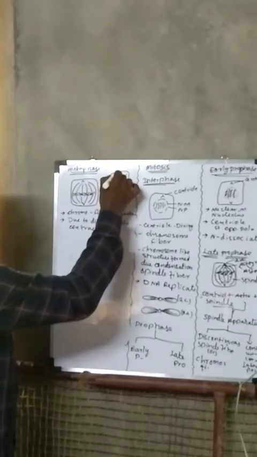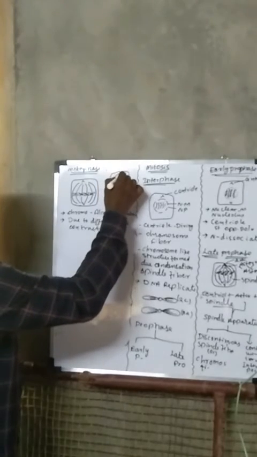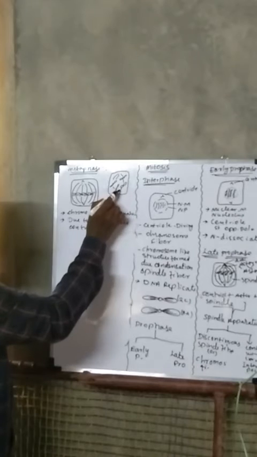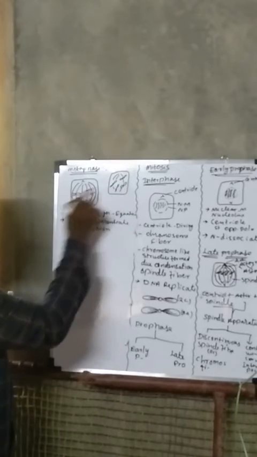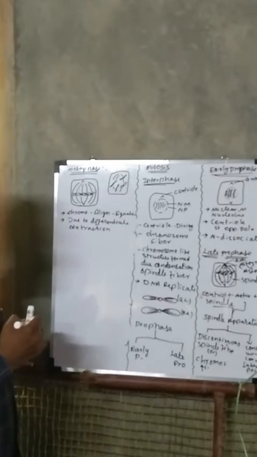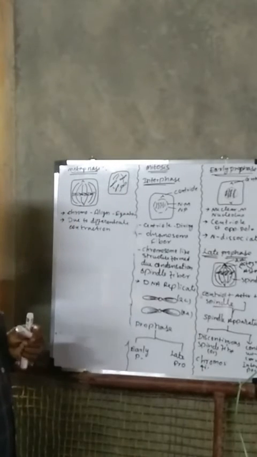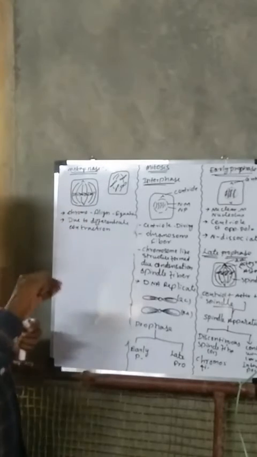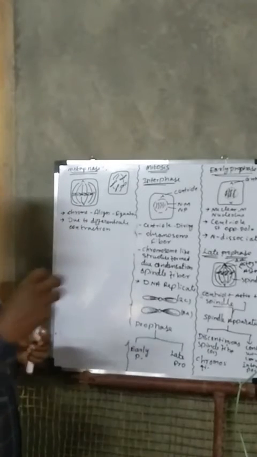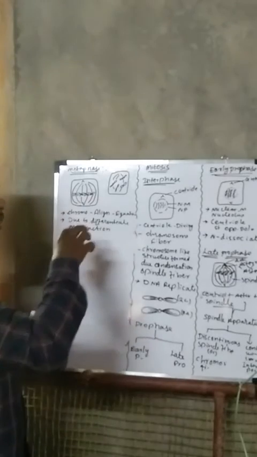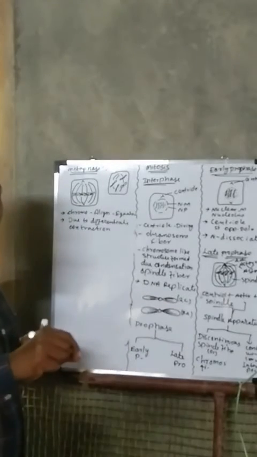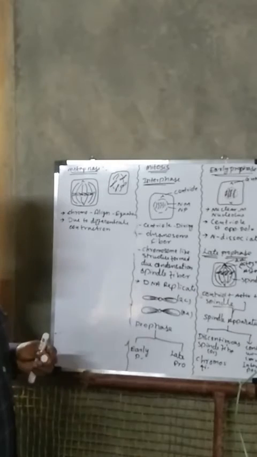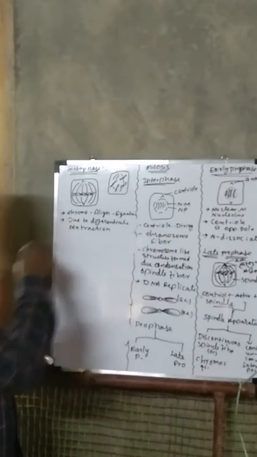For example, there are spindle fibers here. This spindle fiber has to bring the chromosome to the center. For that, it has to do some work. It has to take some effort. Some chromosomes are near the equatorial plate and take little effort to bring. Some chromosomes far away from the equatorial plate take extra effort to bring to the center. That's why it is called differential contraction.